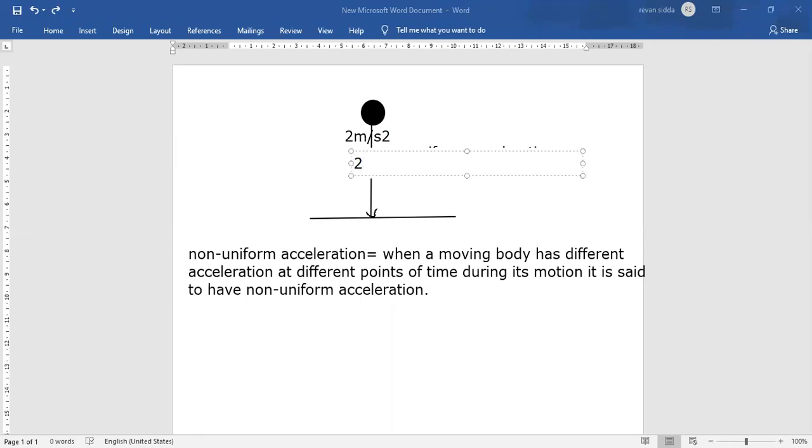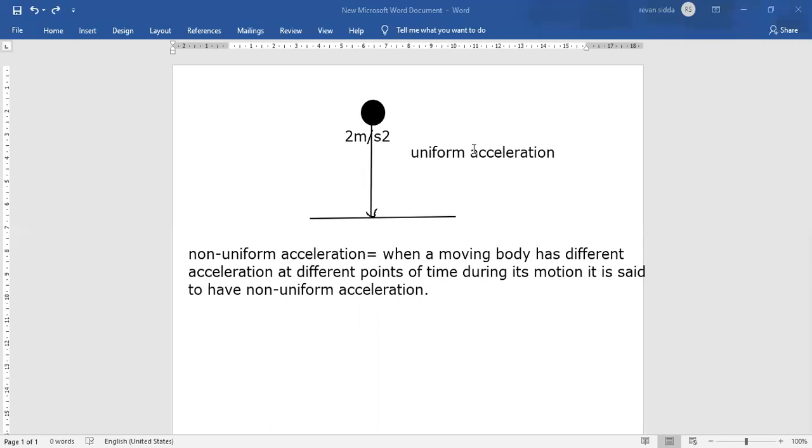At this position also you have 2 meters per second squared. So all the time, if you have 2 meters per second squared, then it is called uniform acceleration. Understood, everyone? Same acceleration, 2 meters per second squared each time, is uniform acceleration.